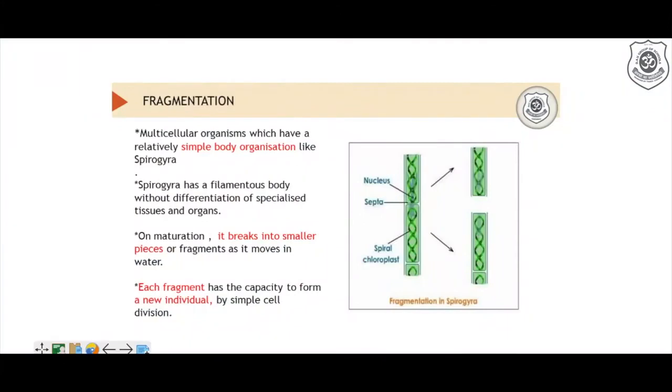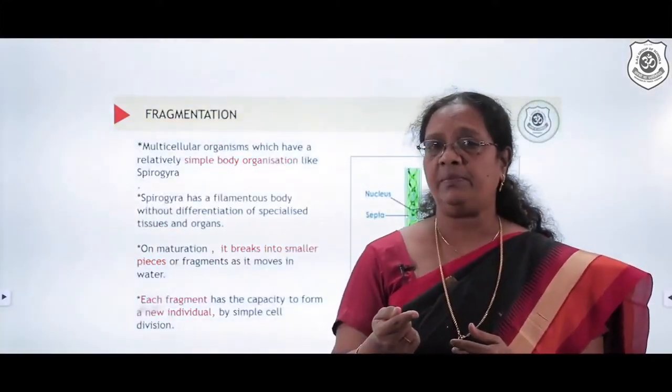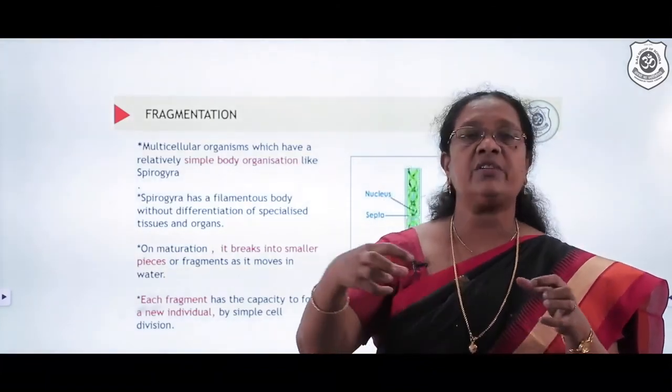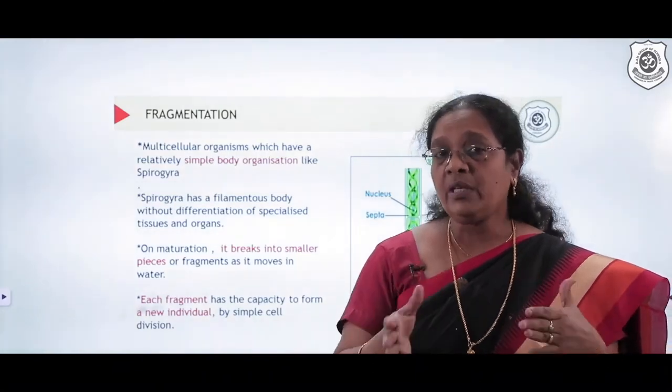We have been seeing reproduction, asexual reproduction, especially in unicellular organisms. Let's quickly start observing the next level. Here we are going to see something about Spirogyra. It is a multicellular organism, but it has not reached the tissue level. The cells are just arranged side by side, and they are algae found in the water.